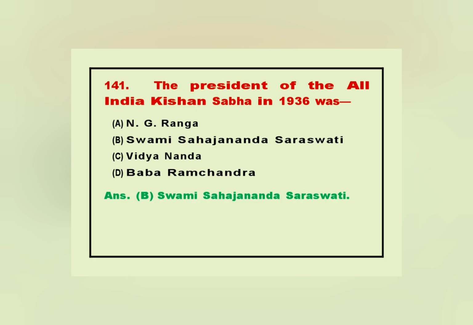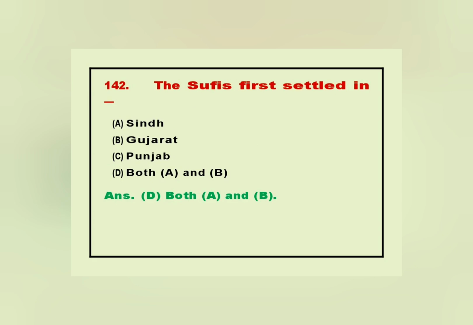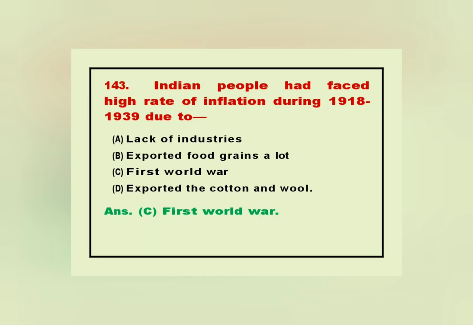141. The president of the All India Kisan Sabha in 1936 was. Answer. B. Swami Sahajananda Saraswati. 142. The Sufis first settled in. Answer. D. Both A and B. 143. Indian people had faced a high rate of inflation during 1918 to 1939 due to. Answer. C. First World War.